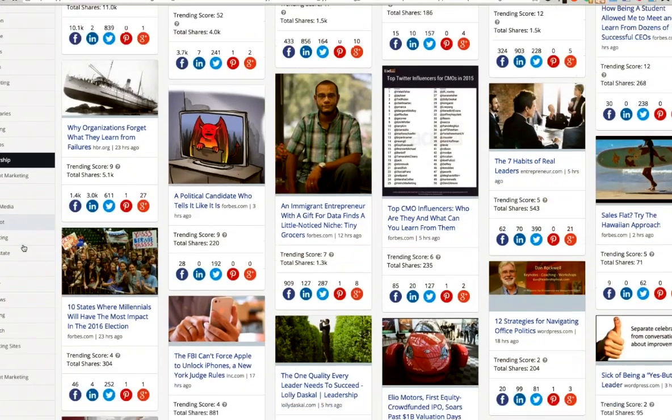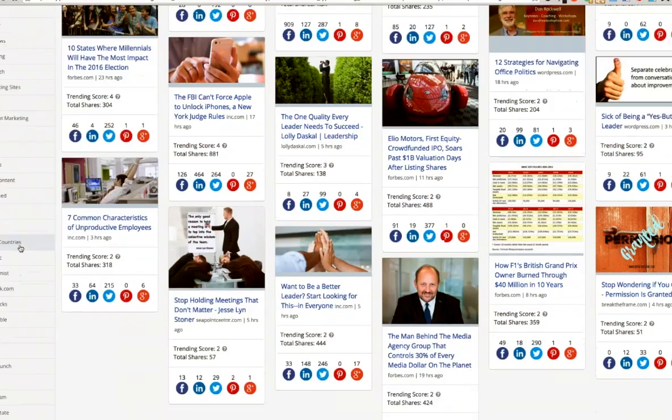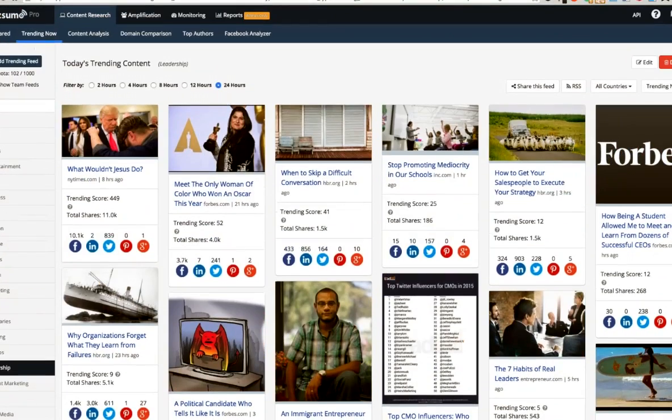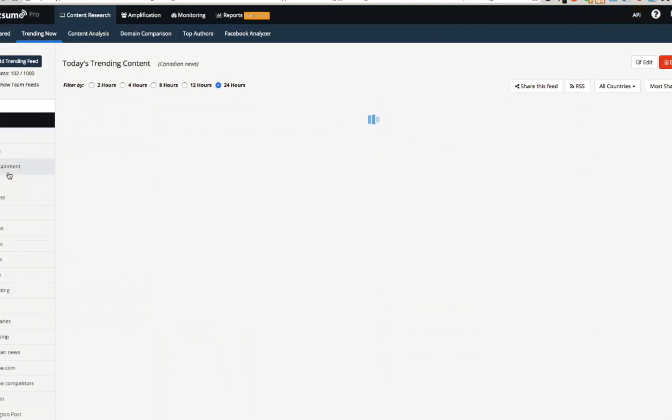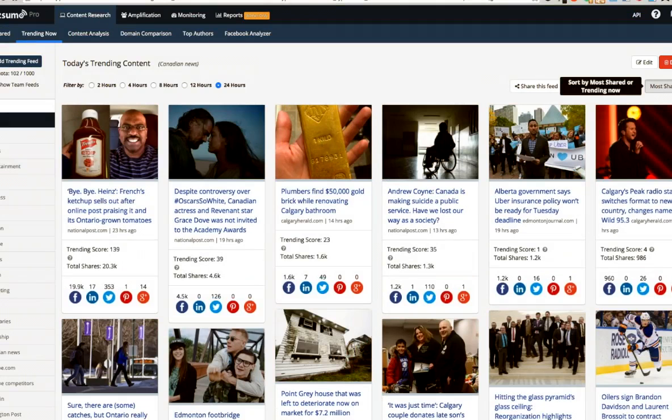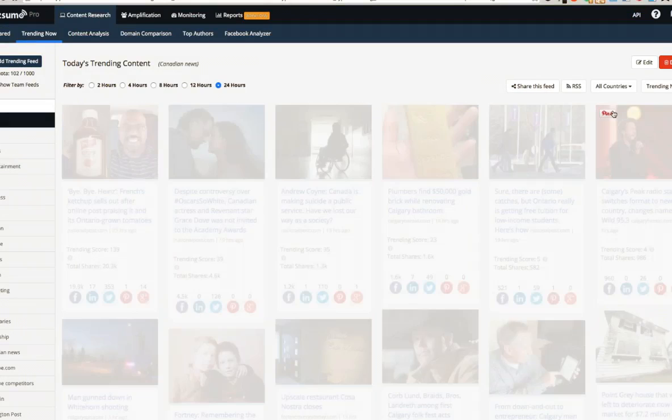Now, the other way that you can set these up is based on domains. And I have a domain-based feed that I'd like to show you. For the domain-based feed, I have just used different Canadian regional newspaper websites. Using it, BuzzSumo is showing me content that is trending from those sites.